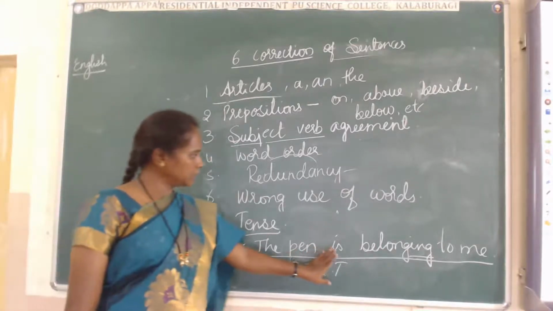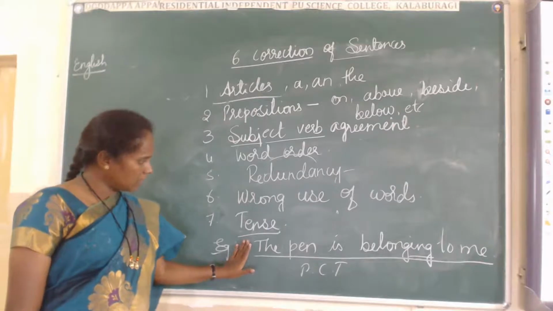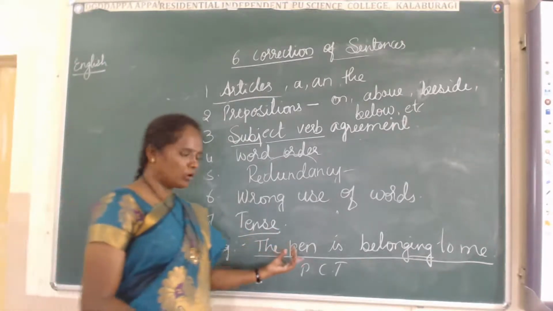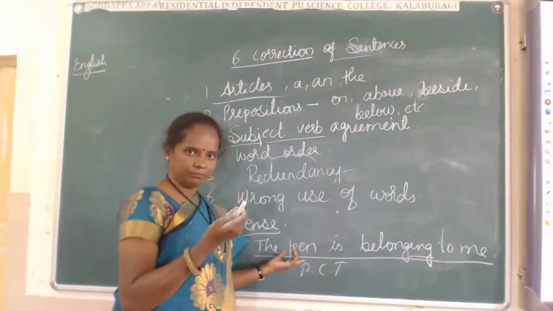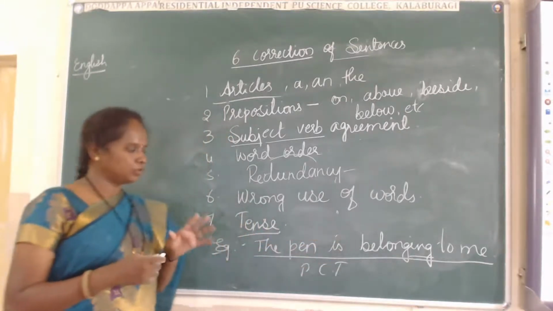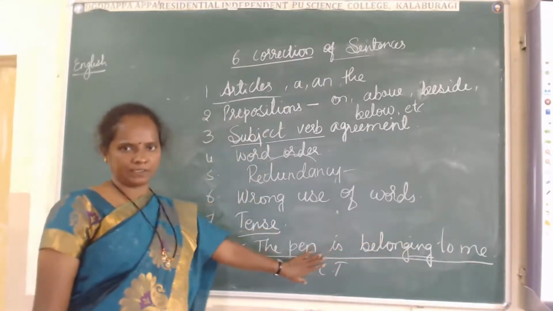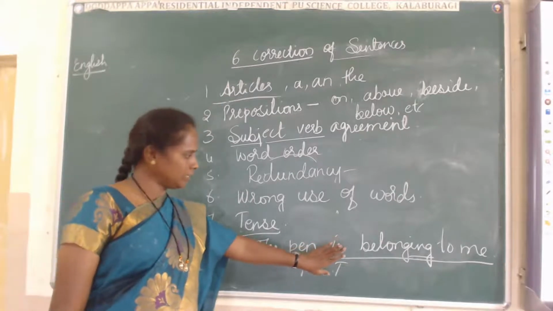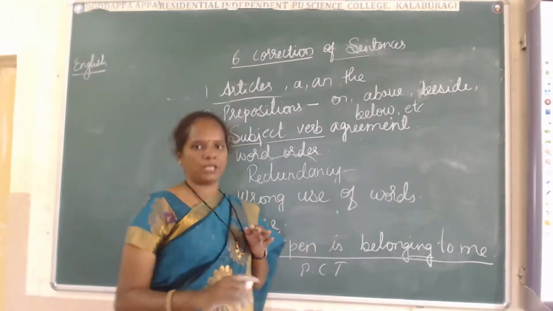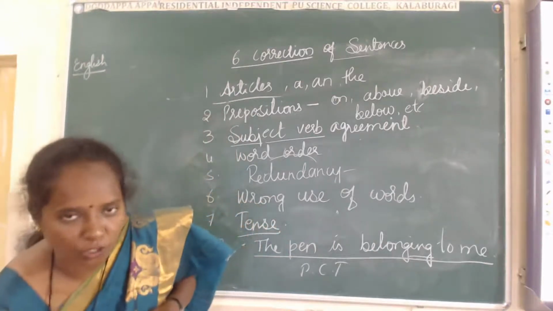Okay, the pen is belonging to me. But what is here? The pen is belonging to me. There is no need to use "is belonging". It is not a continuous tense. We are not going to say that it is continuously with me. There is no need of telling that.